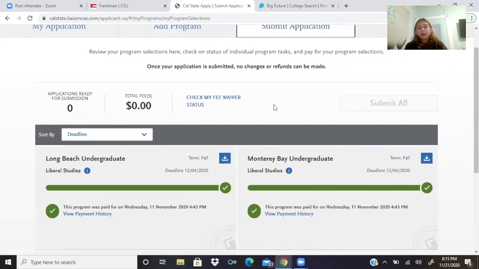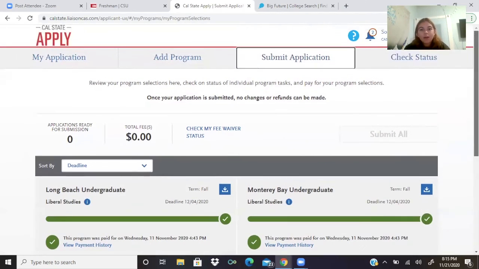So check my fee waiver will tell you if your application fee actually gets lowered. So definitely make sure you check that. Even if you don't think you do, double check it just to make sure. Unfortunately, I wasn't able to get the fee waiver, so I had to pay, I believe, $210. Yes, $210 for all 3. So yeah, so then you hit submit all, and then it just gets sent out, and you're good.